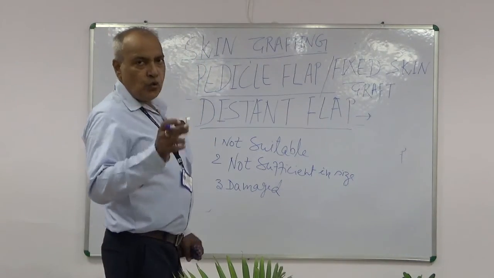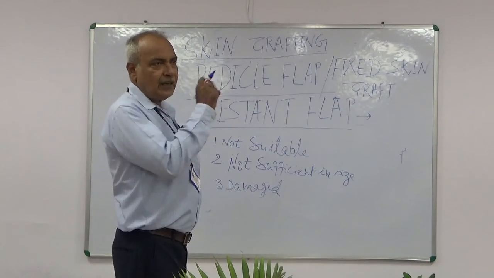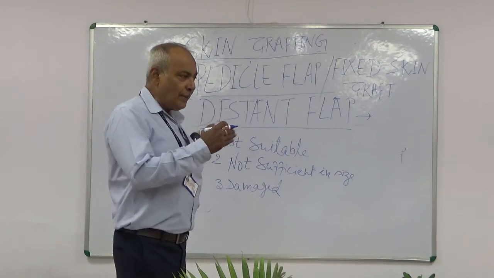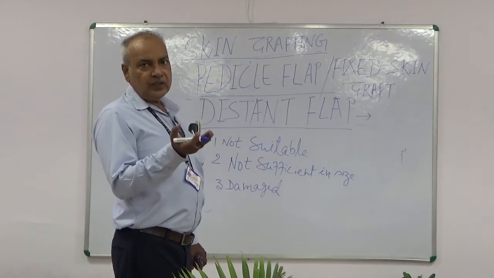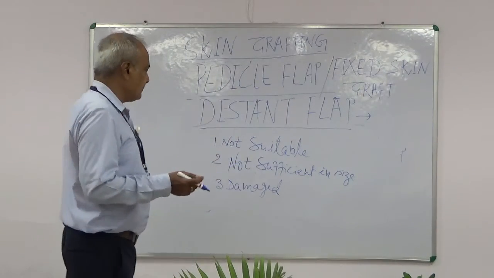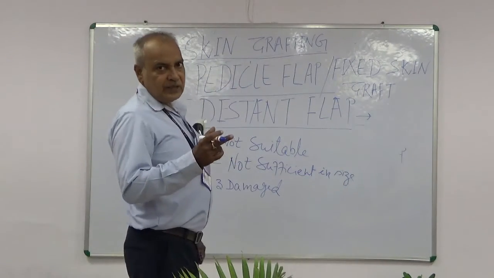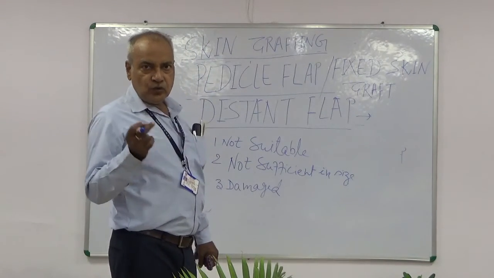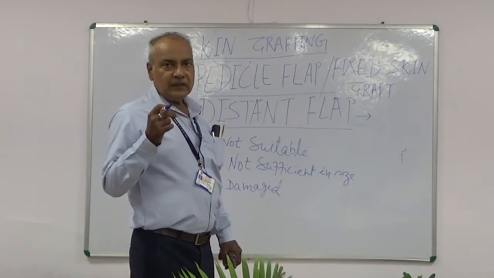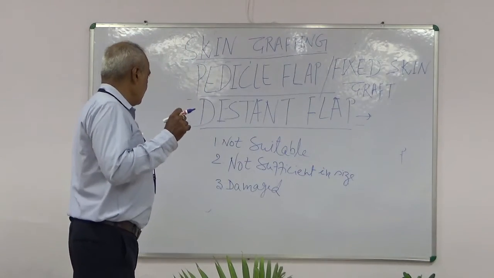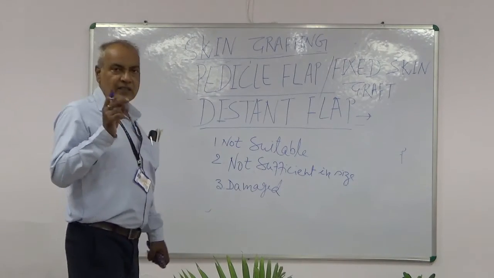What is done? Tissue is mobilized from the donor area, that is, a flap is made, and this flap is brought to the defect site or recipient site, and during this process it is attached with a pedicle through which this flap retains its blood supply. So this is known as distant flap.